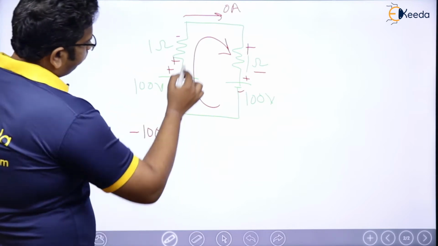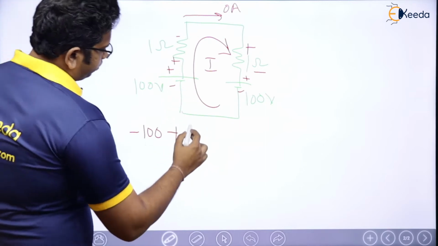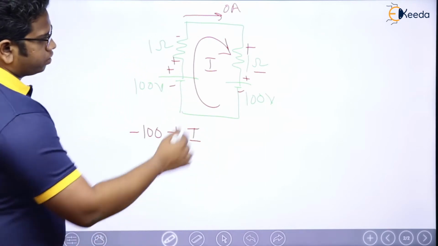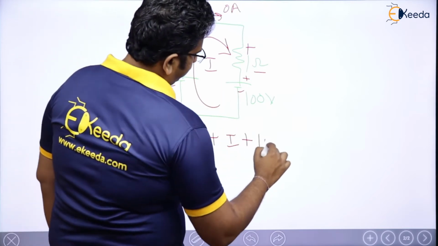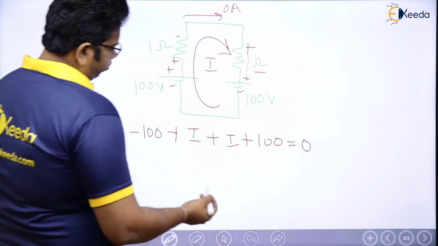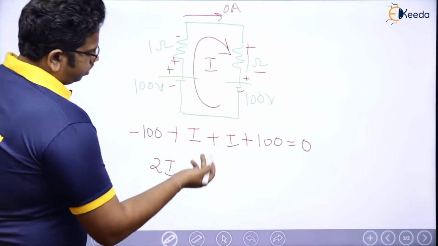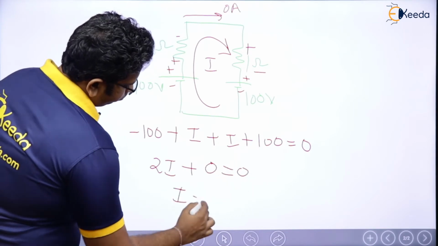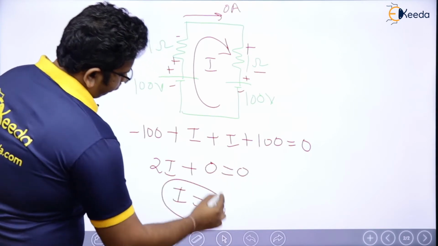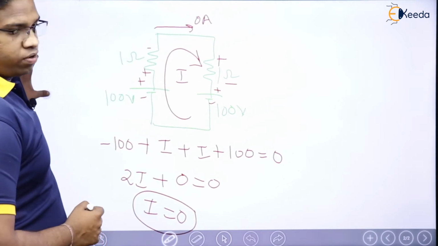Then we have plus 1 into I, where let us say this current is I, plus 1 into I, plus 100, which is going to be 0. Now, I plus I is 2I, minus 100 plus 100 is 0. So I is equal to 0. Am I right? Yes.